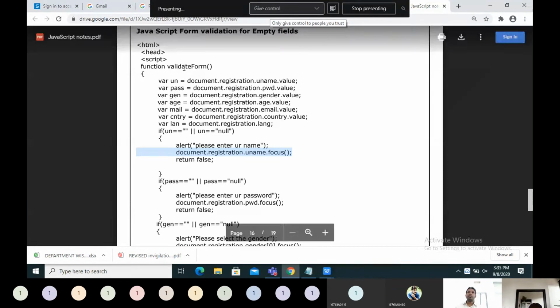If it returns false, then the form is not validated. If the form is not validated, then the data will not be submitted. That is the concept of form validation. So it is applied for all the tags.